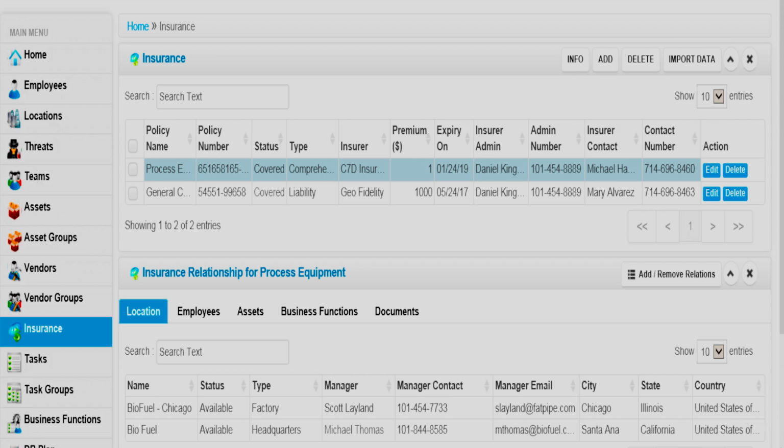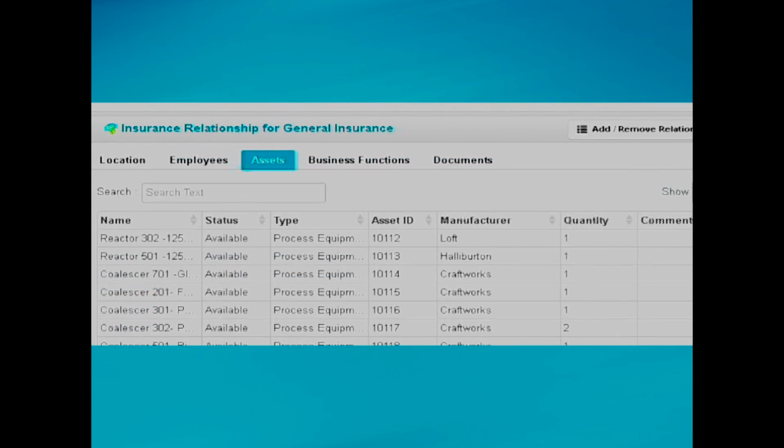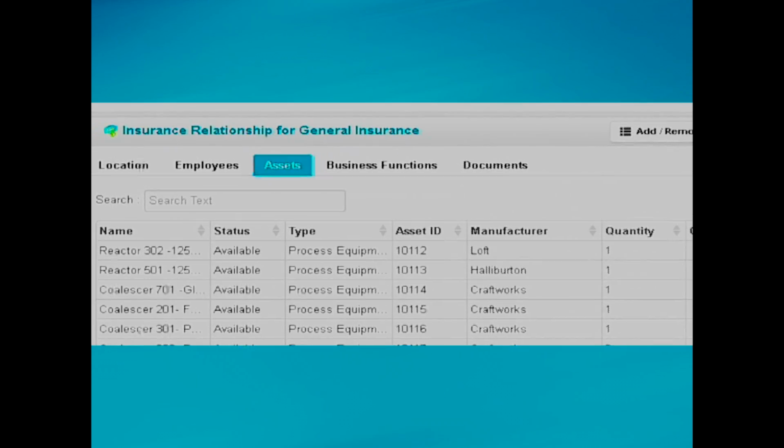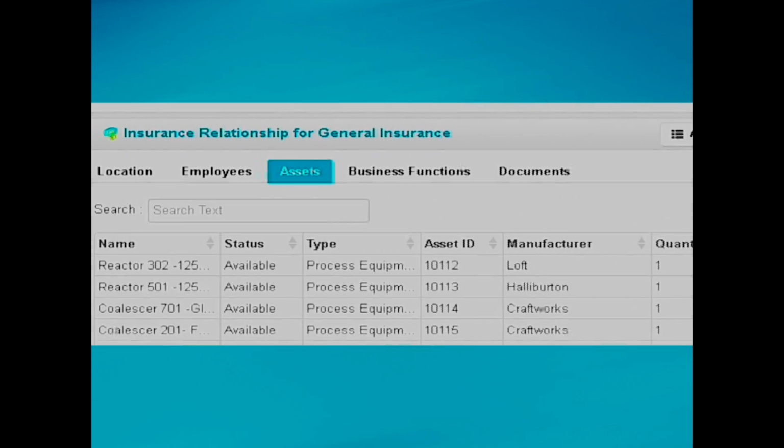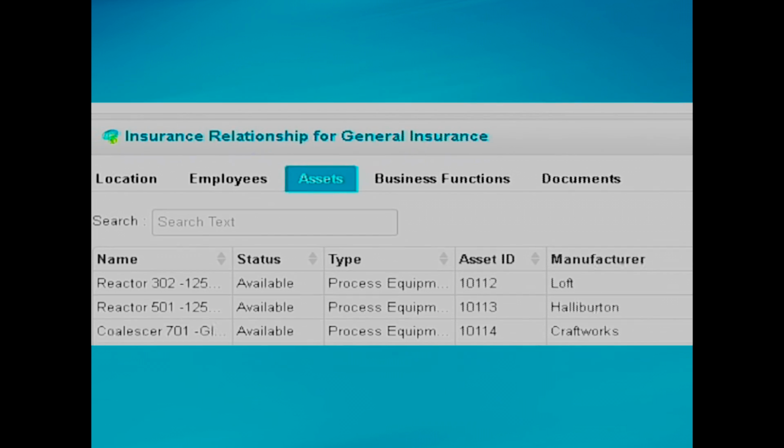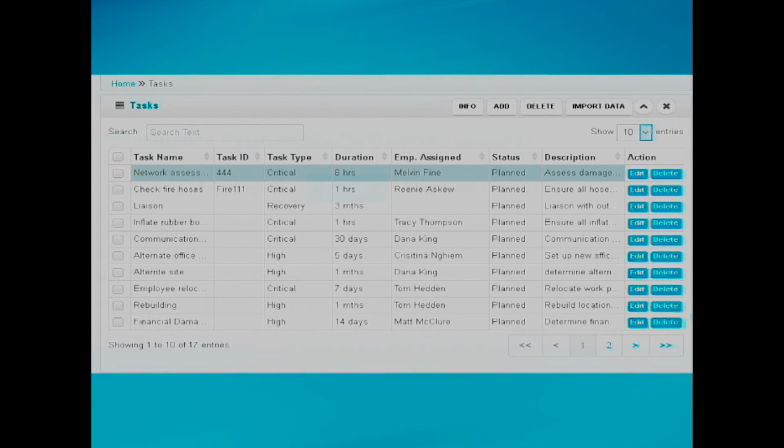Next is the Insurance menu, where you'll be able to select the policy name, type, and the companies behind the insurance providers. You will be able to assign a location, the employees behind the operations, the necessary assets for the job, business functions, and any documents you may want to provide to these companies.